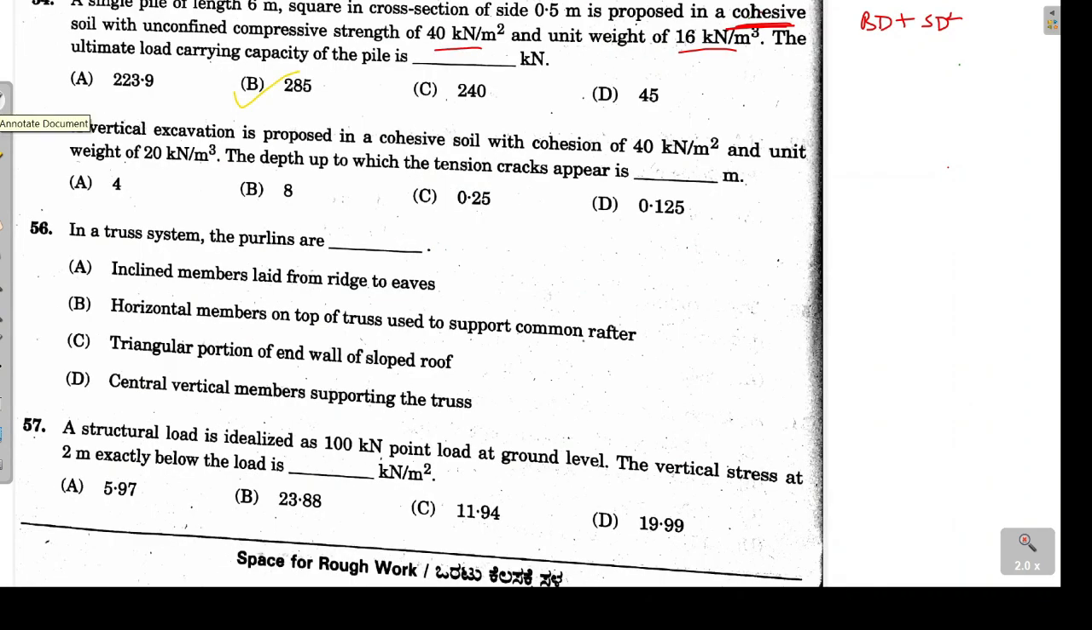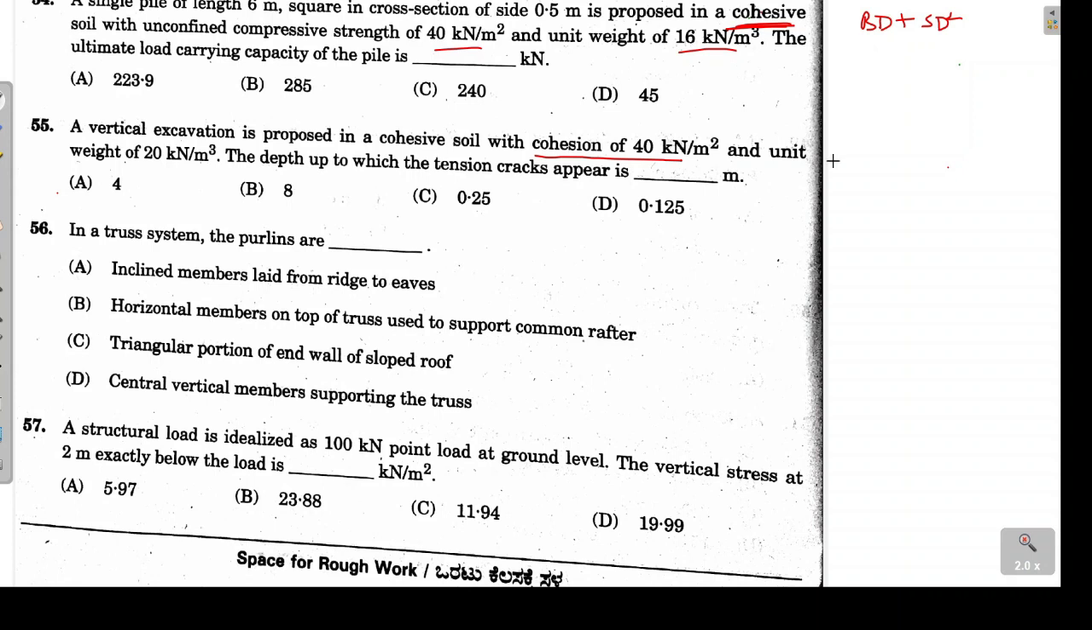Next is the vertical excavation is proposed in a cohesive soil and cohesion is known to us. Unit weight is also given. Next problem, a vertical excavation is proposed in a cohesive soil. The value of cohesion is given and the value of unit weight is known to us. We have to tell up till what depth the tension cracks can be seen.